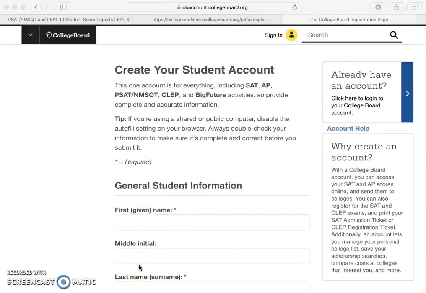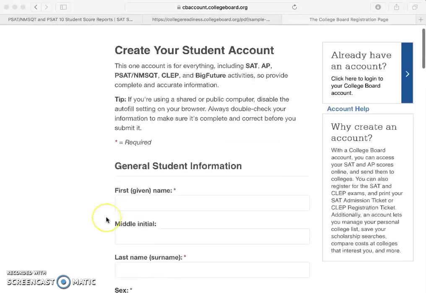So once you guys get logged on, I'm going to need you to go ahead and create a student account. Now, if you're possibly a junior or even a sophomore, you might have done this last year, so you might have to play around a little bit with possibly remembering your password. So that might take a little bit of time. So if your PTE teacher needs to pause and get you guys set up with that, that's fine. If it is a time that you know that you've never done this, you need to make an account, then that's something you need to go through.